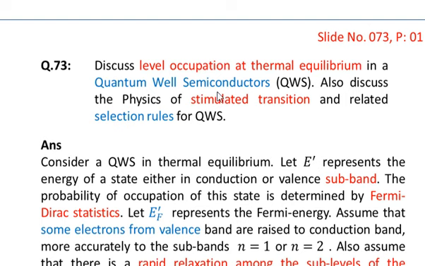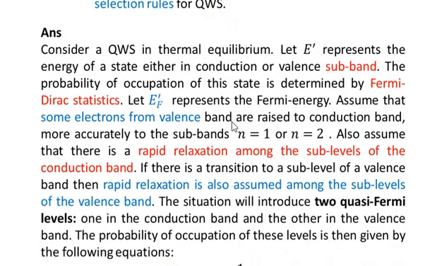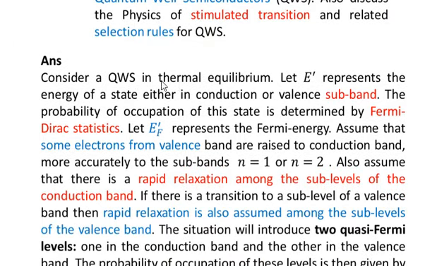Question is, discuss level occupation at a thermal equilibrium in a quantum well semiconductor. Also discuss the physics of stimulated transition and related selection rules for quantum well semiconductor. The answer is, consider a quantum well semiconductor in thermal equilibrium.